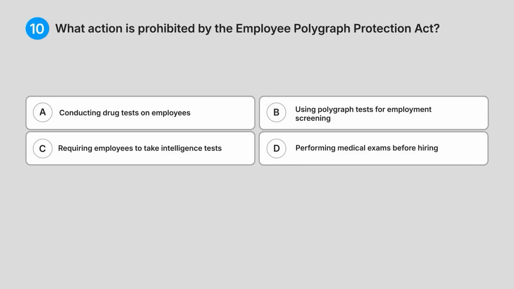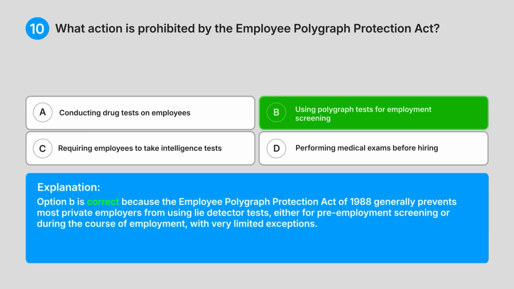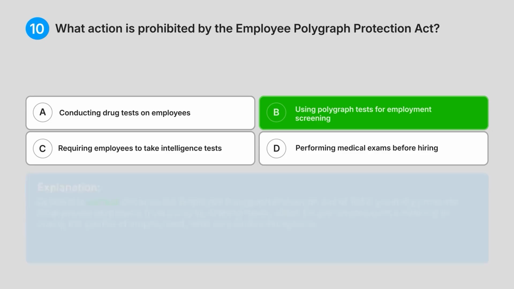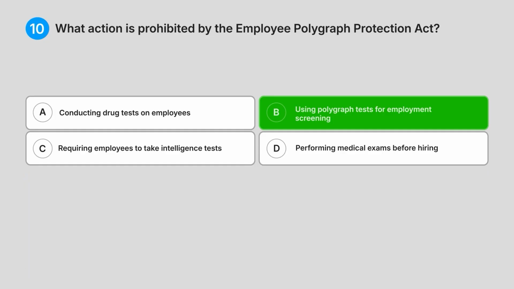Correct answer, B. Using polygraph tests for employment screening. Explanation. Option B is correct because the Employee Polygraph Protection Act of 1988 generally prevents most private employers from using lie detector tests, either for pre-employment screening or during the course of employment, with very limited exceptions. Option A is incorrect because drug testing is generally permitted, though it is regulated by various state and federal laws, but not by the Employee Polygraph Protection Act.